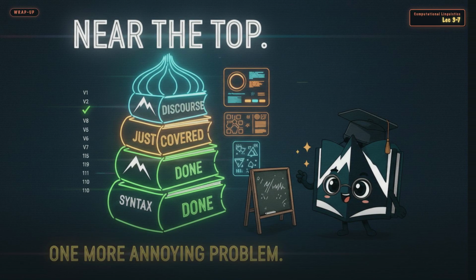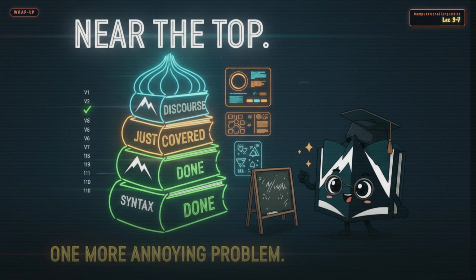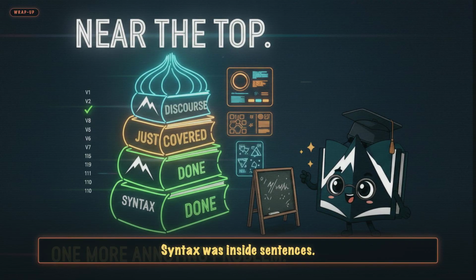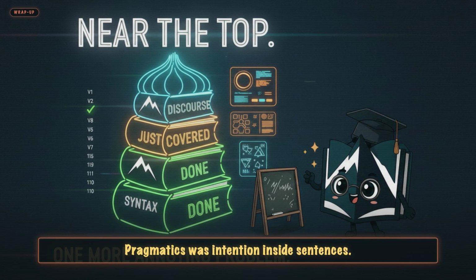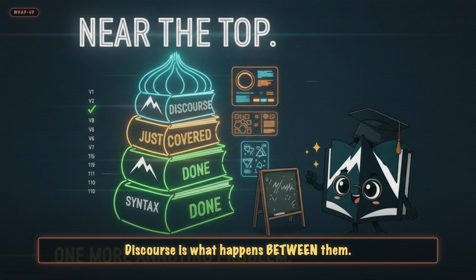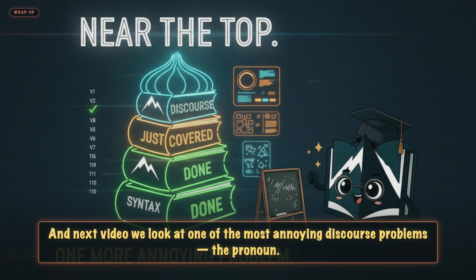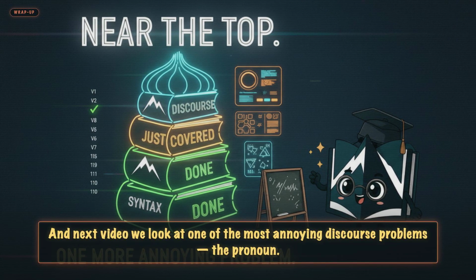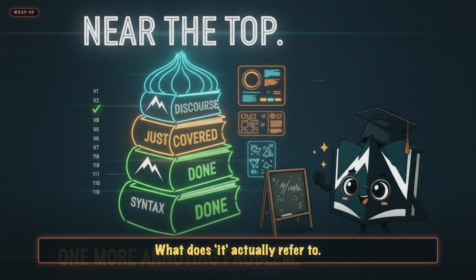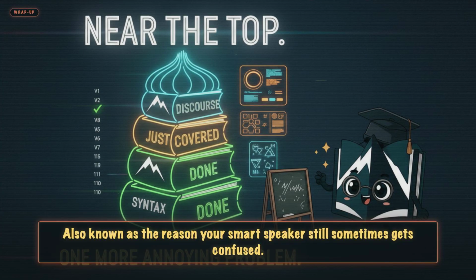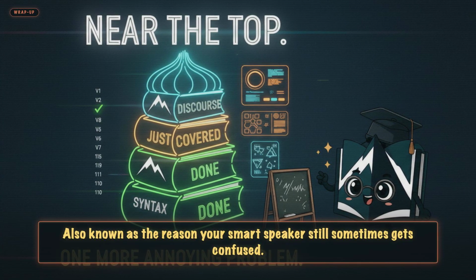Back to the puzzle. We are near the top of the language stack. Syntax was inside sentences, semantics was meaning inside sentences, pragmatics was intention inside sentences, discourse is what happens between them. And next video, we look at one of the most annoying discourse problems. The pronoun. What does it actually refer to? Also known as the reason your smart speaker still sometimes gets confused.